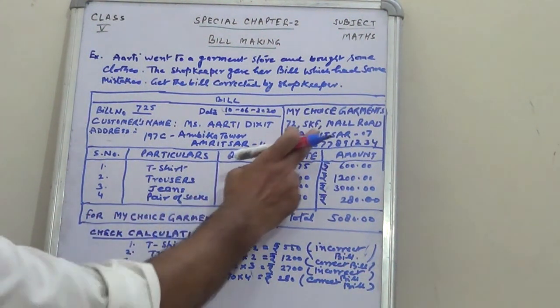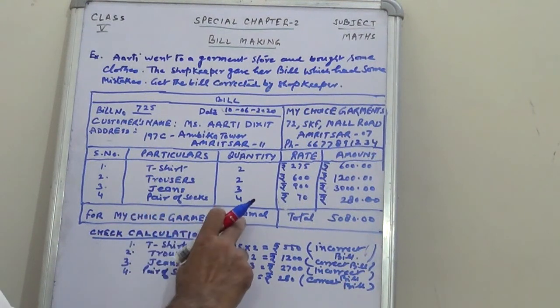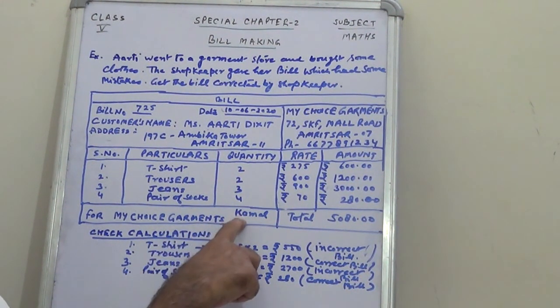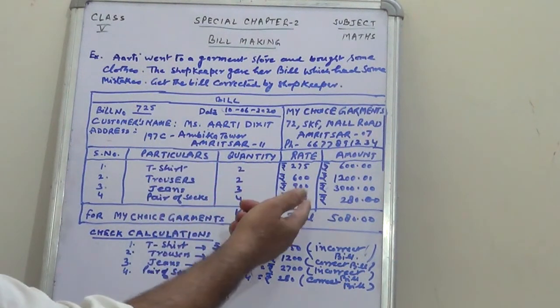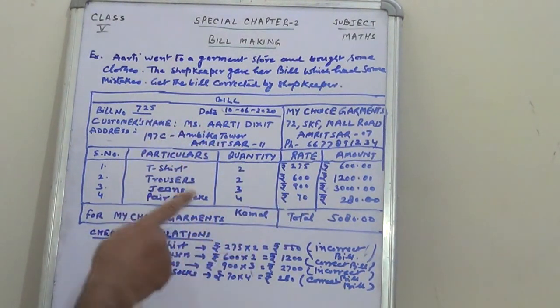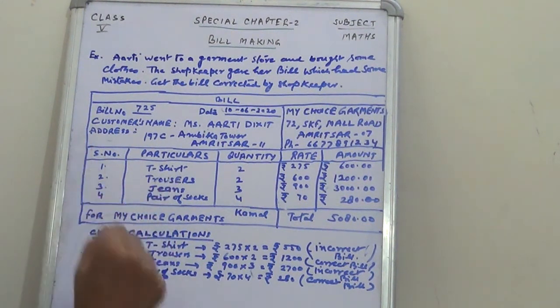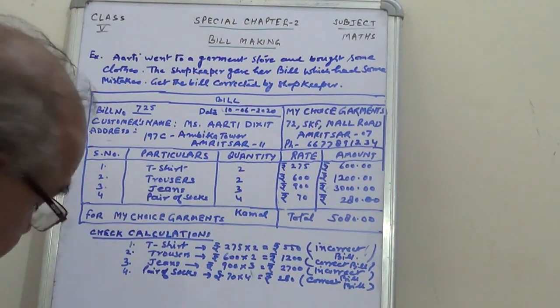On behalf of the shop, Kamal has signed this bill. So after checking, what do we have to do? We will go to Kamal, the bill maker, and we require this bill to be corrected. So how will he correct this bill?